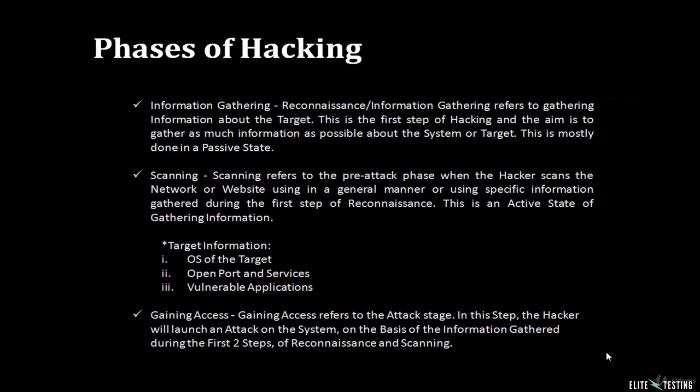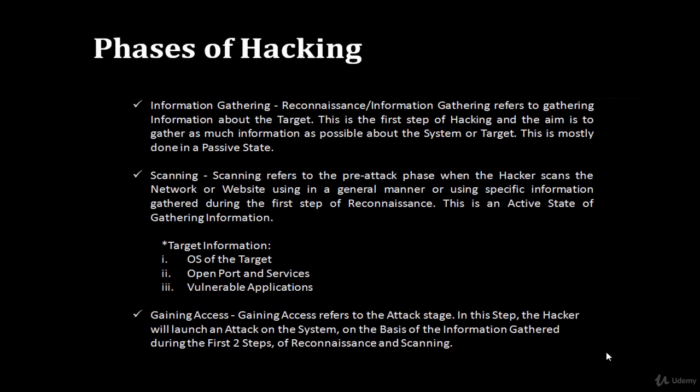To perform ethical hacking, we have to follow 5 phases. These 5 phases are 5 tasks which we perform to achieve the target. First, information gathering. Second, scanning. Third, gaining access. Fourth, maintaining access. Fifth, clearing tracks. These 5 steps are also performed by a black hat hacker, but a white hat hacker or ethical hacker performs only 4 steps.